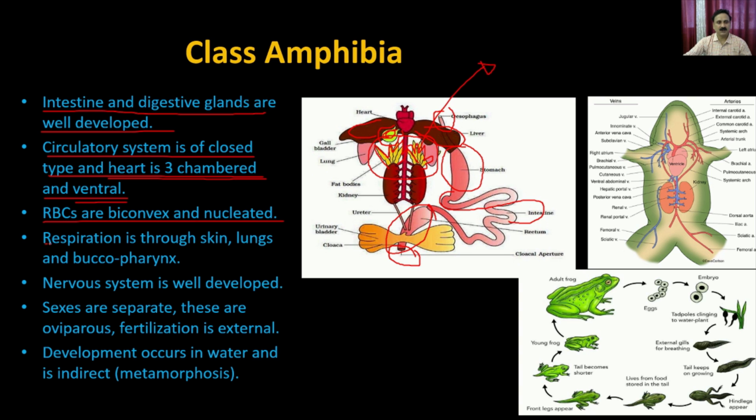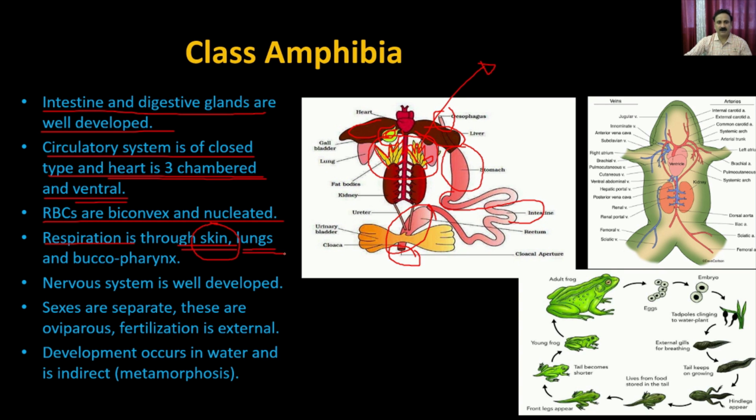The respiration is through skin. If you remember, we were discussing the mucous membrane. So the skin has a very large quantity of mucous membrane, and it contains different types of glands that secrete a large quantity of mucus, and that mucus dissolves the atmospheric oxygen, and that's how it helps in respiration.